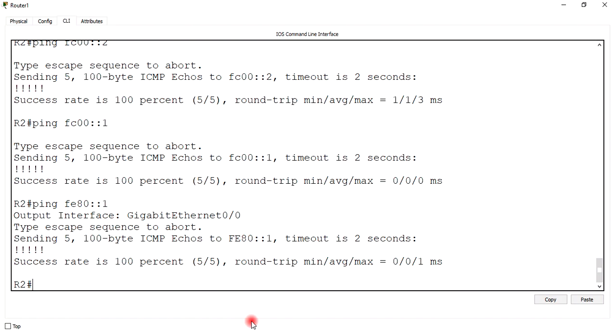In this way, I can configure and verify the assignment of IPv6 addresses on networking devices, Cisco networking devices. Okay, thanks for watching this video.